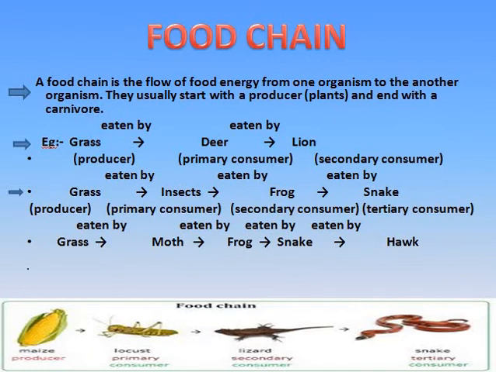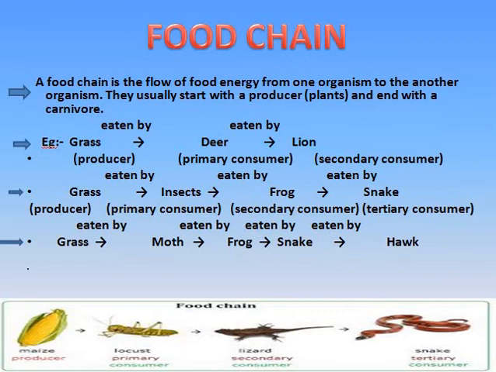In the third example again, for the plant category, grass is your producer, and it is eaten by a moth, which is a primary consumer, which is further eaten by a frog, then a snake, and then finally it leads to a hawk. So you have so many steps. You can see in a food chain, one after the other, we start with a producer and end with a secondary or tertiary consumer.